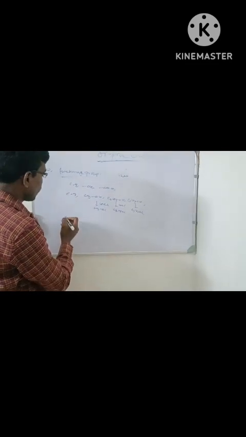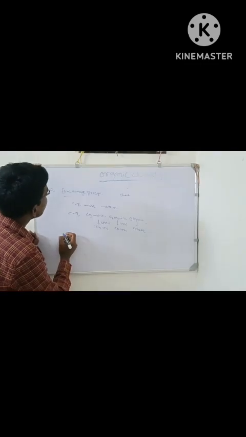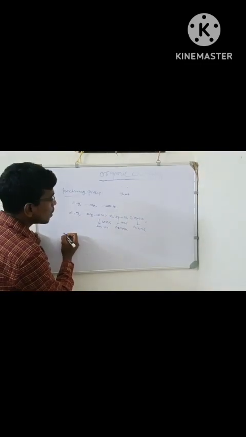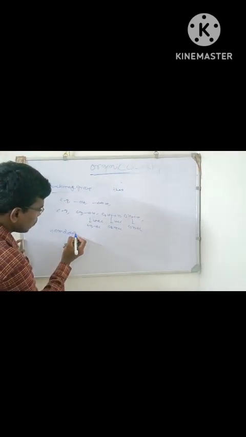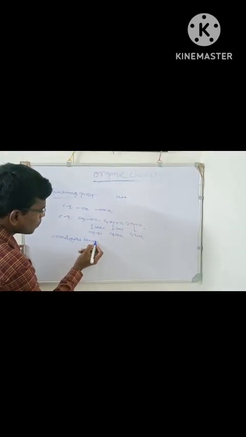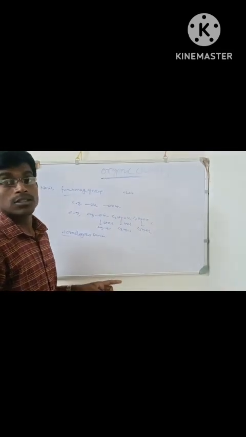Now we will know about homologous series. Homologous series is a group of compounds that differ successively by a CH2 group.